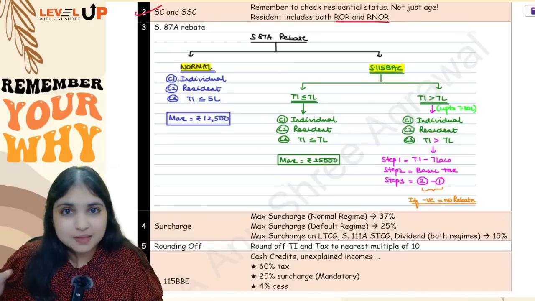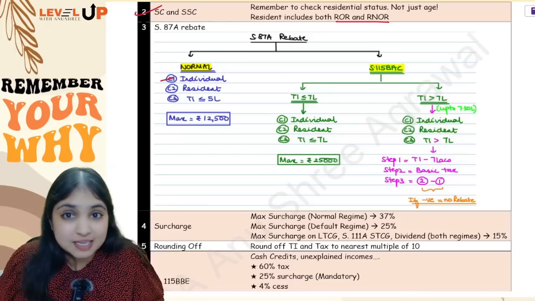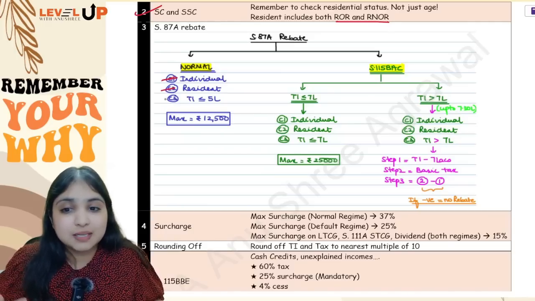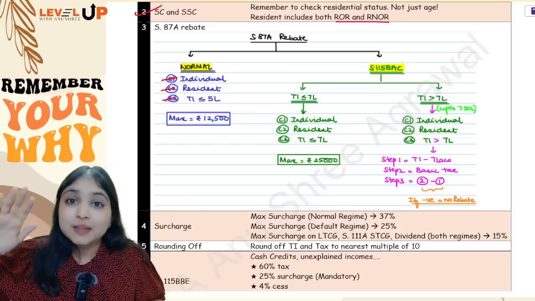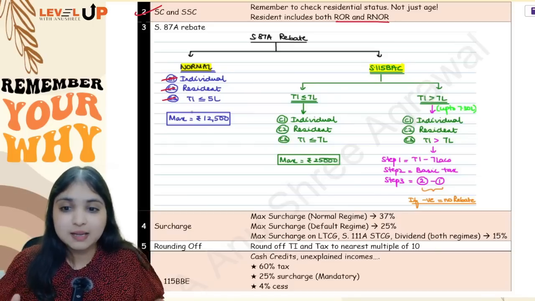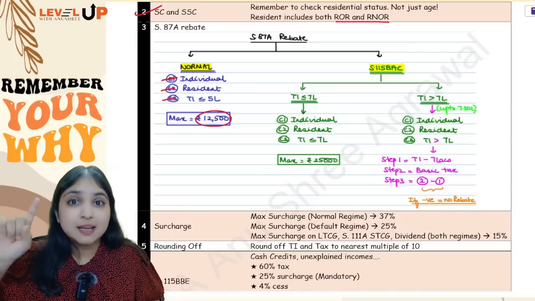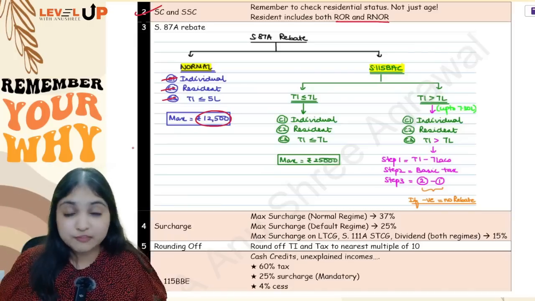In the normal regime, 3 conditions. Condition number 1, assessee must be an individual. Condition number 2, assessee must be a resident. And condition number 3, total income should be up to 5 lakhs. If all these 3 conditions are fulfilled, then in that case, assessee can enjoy a maximum rebate of 12,500 rupees. Individual, resident and income up to 5 lakhs.